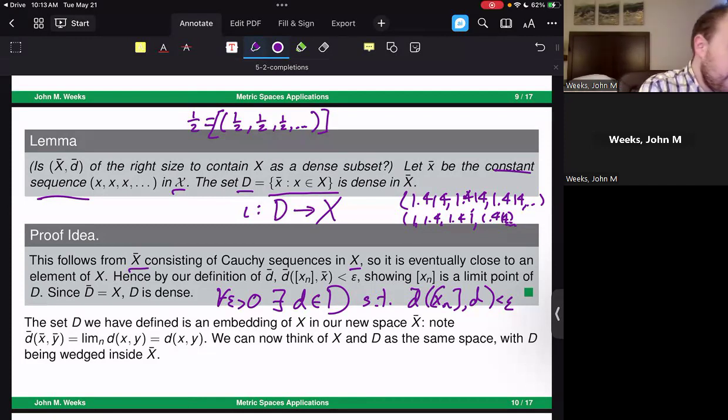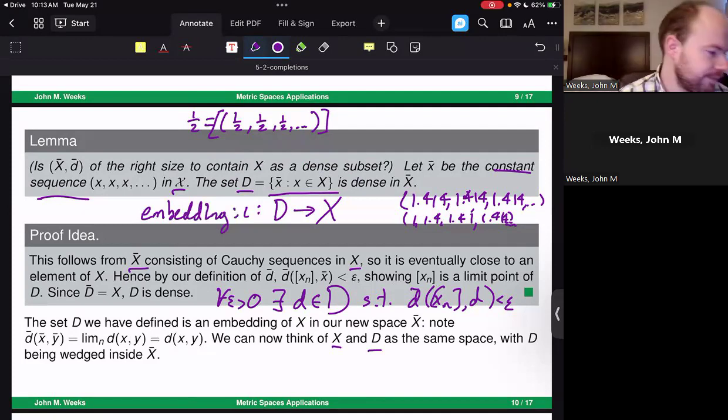So now we can think of the original set X that we're working with and D, this set of all constant Cauchy sequences inside of X bar. We could think of these as the same space, with D being wedged inside of X bar. That's the isometry that I was talking about from before. In fact, this is a special type of isometry called an embedding, because it is an injective isometry.